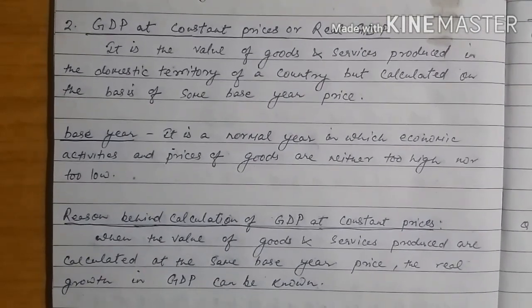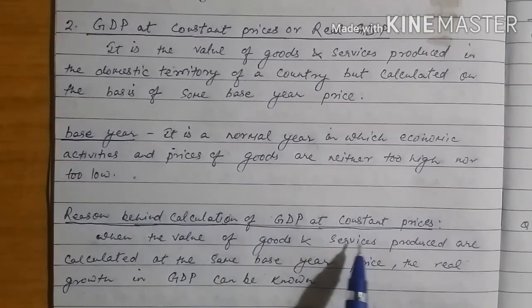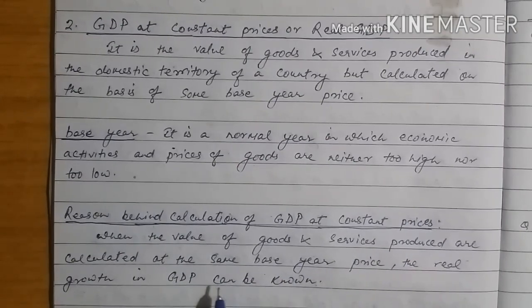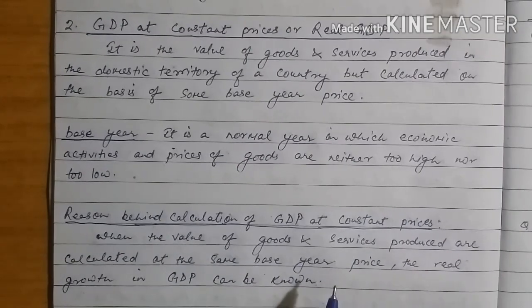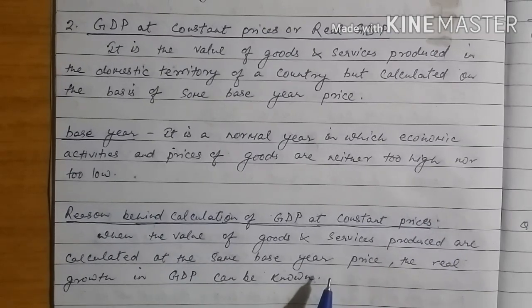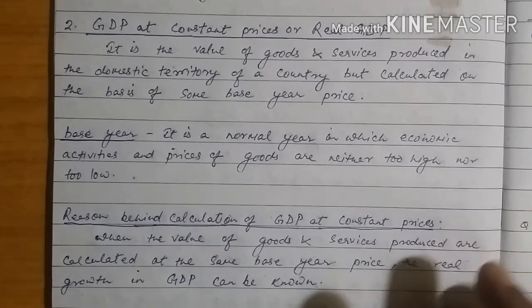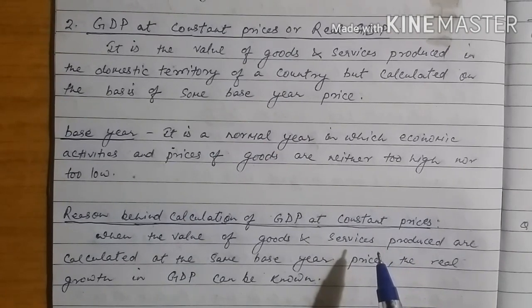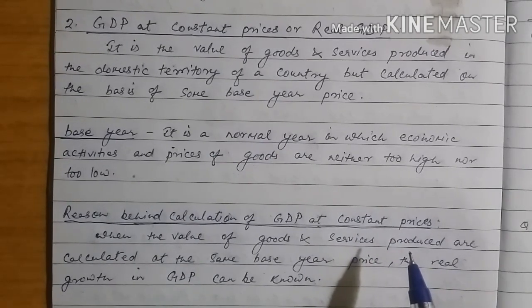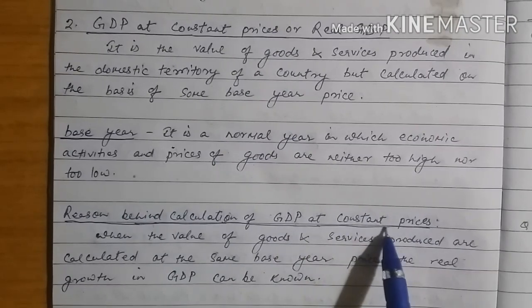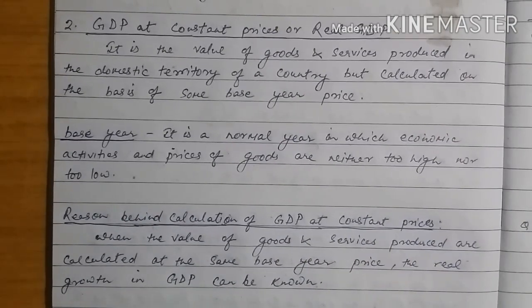So the reason behind the calculation of GDP at constant price is that it will provide us the real GDP, that is, whether the GDP is rising due to actual increase in goods and services or the GDP is rising due to increase in the price only. This can be known only when we calculate GDP at constant prices.